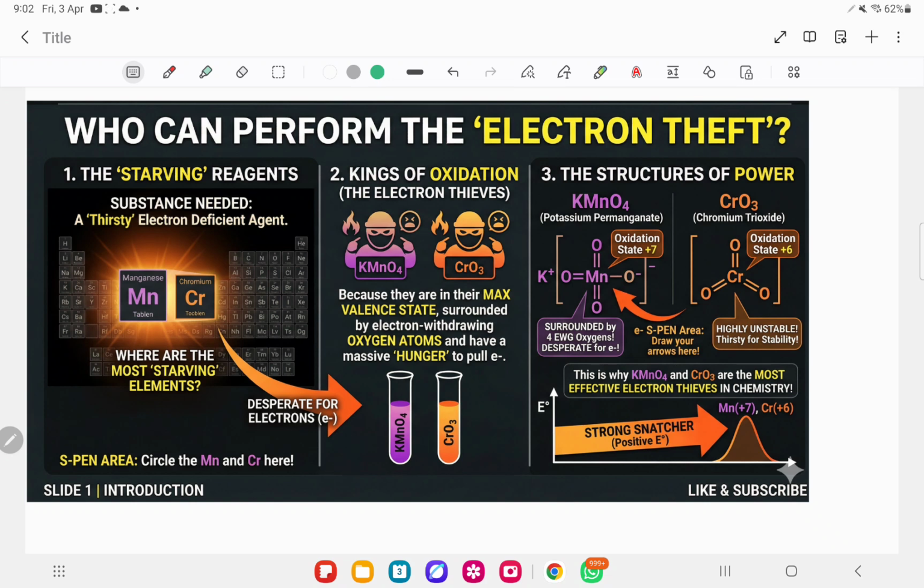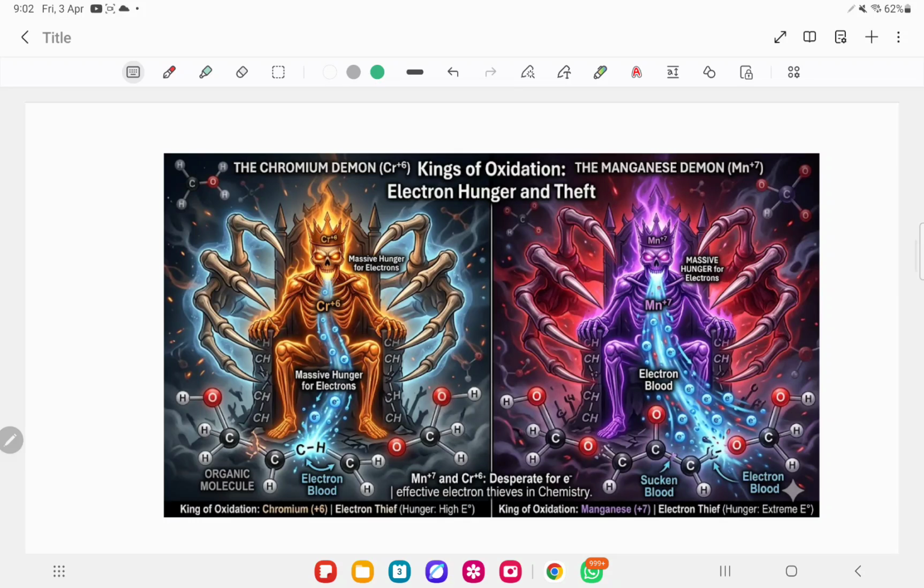So we are going to discuss more details about the oxidation of alcohols by using chromic acid, the oxidizing agent, and their mechanism. One more picture for your better understanding. These are the demons. So now the oxidizing agent is like a demon.